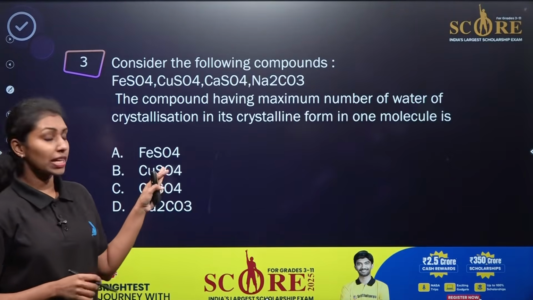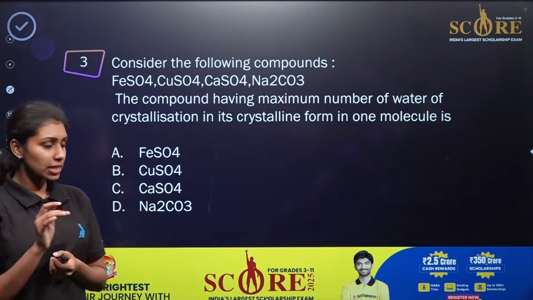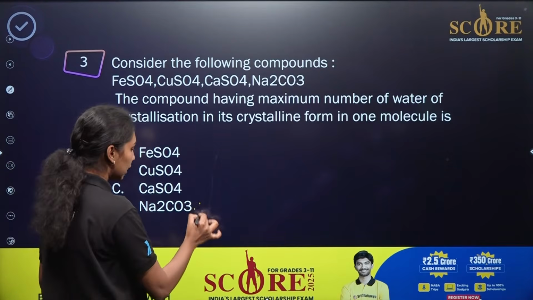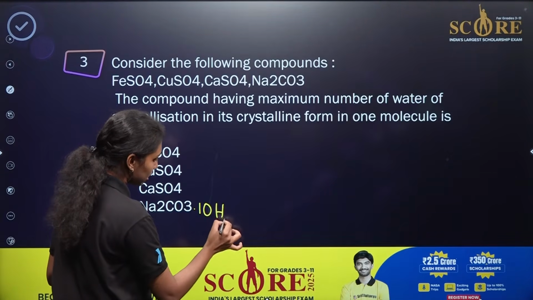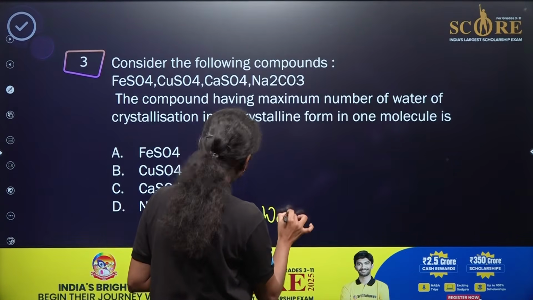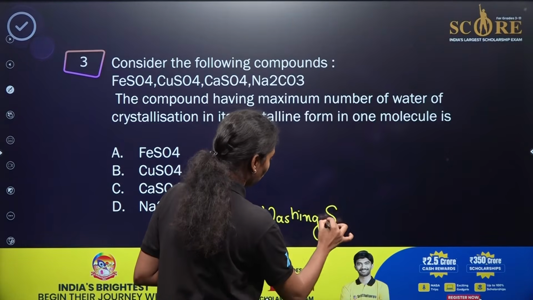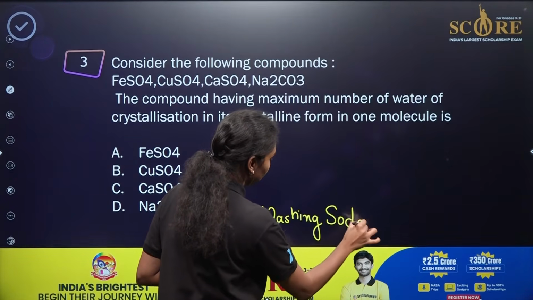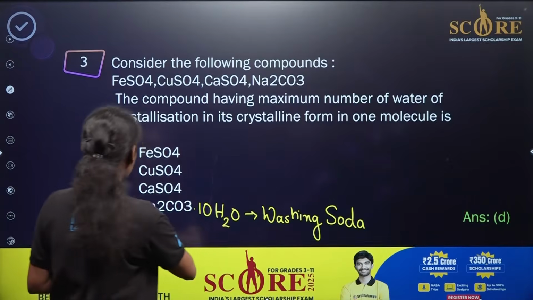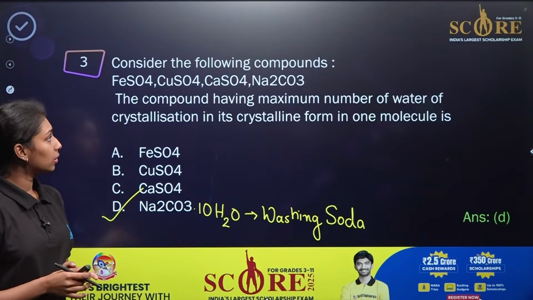So this is about FeSO4, CuSO4, CaSO4 and Na2CO3. As we already know, in the case of Na2CO3, there will be 10 H2O, right? This is known as washing soda. Then if you compare the other options, it will be less than 10 here. So what will be our correct answer? Option D will be the correct answer. Na2CO3.10H2O is the correct answer here, washing soda.